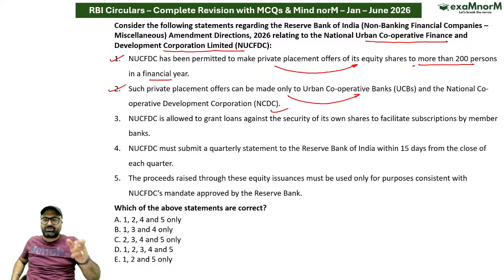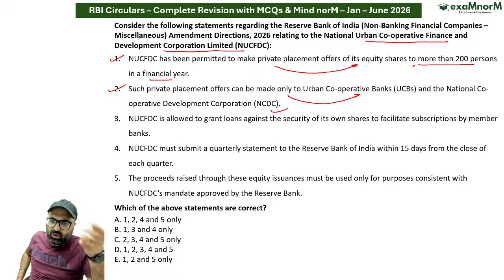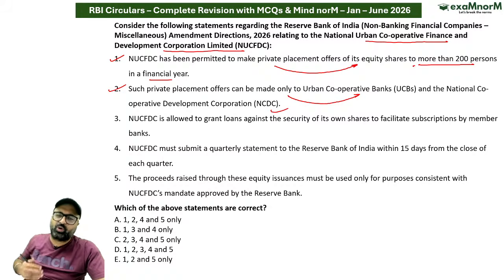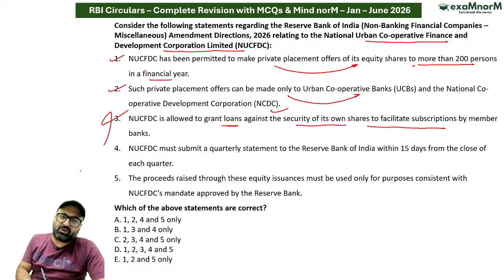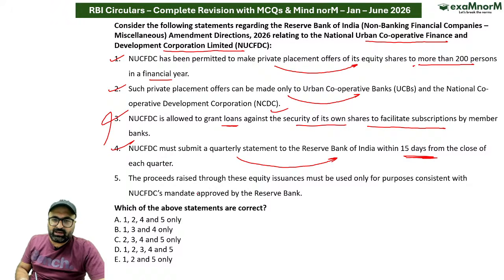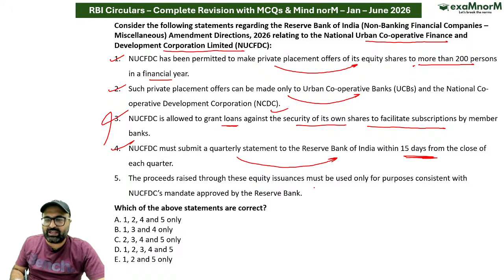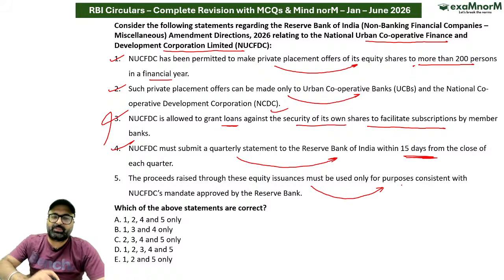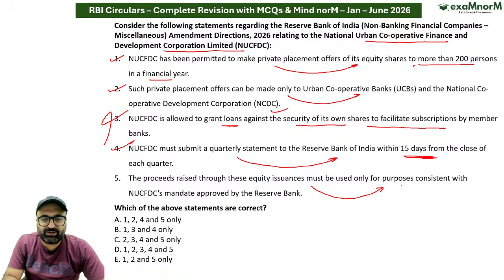And remember that NUCFDC is required to maintain a board approved resource planning policy, and it must submit the report to RBI within 15 days. So NUCFDC is allowed to grant loans against securities of its own shares. No sir, you're not allowed to do that. NUCFDC must submit a quarterly statement to RBI within 15 days from the close of each quarter. That is correct. The proceeds raised through these equity issuances can be used only for the purpose consistent with NUCFDC's mandates approved by RBI.